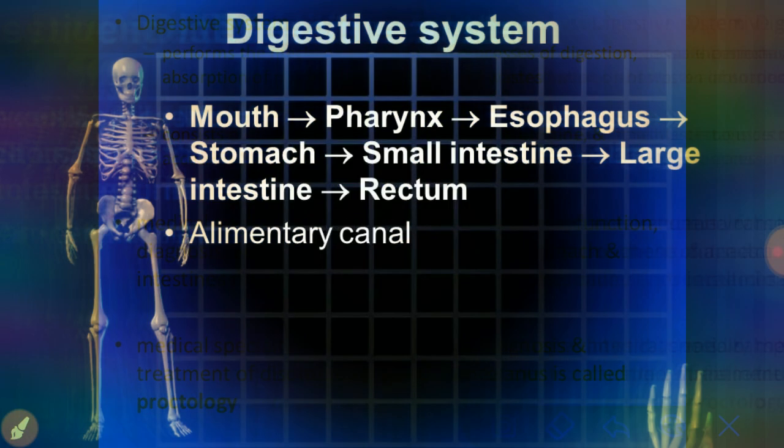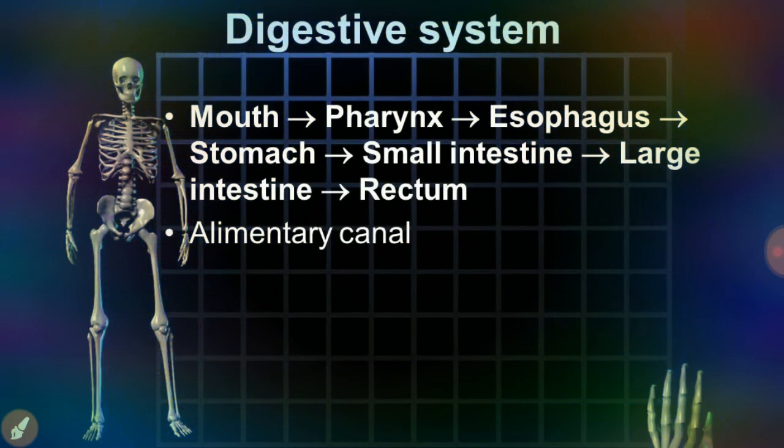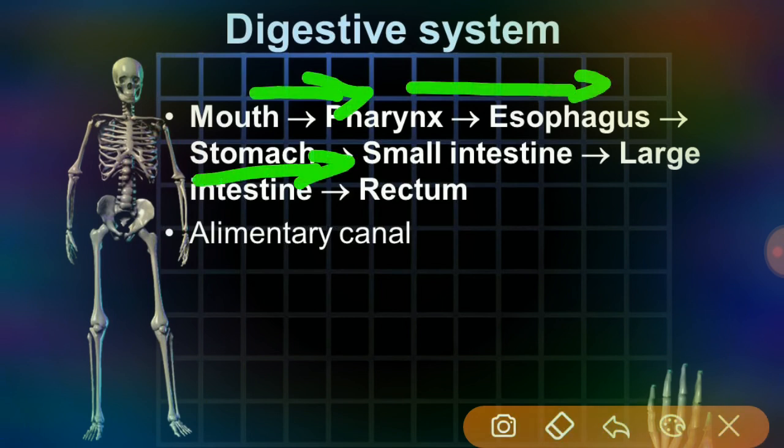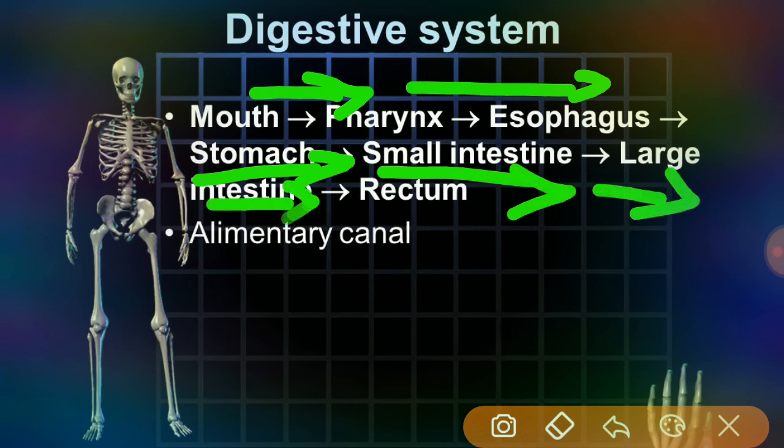See here, this is the schematic presentation of the communication of the digestive system. Mouth to the pharynx, pharynx to the esophagus, esophagus to the stomach, stomach to the small intestine, small intestine to the large intestine, and large intestine to the rectum. Here the gastrointestinal tract organs are communicated and correlated with each other.